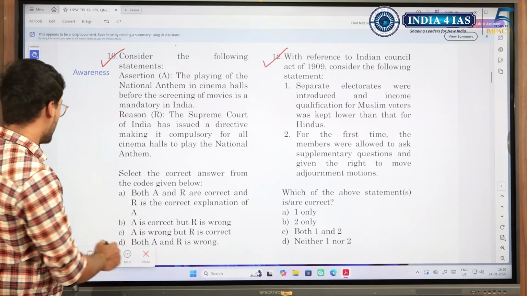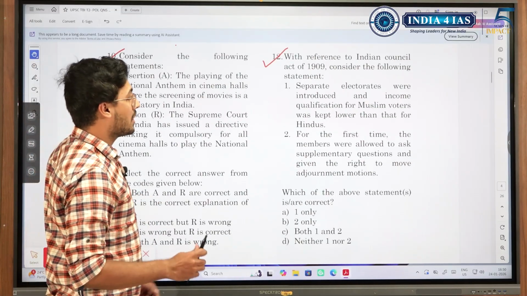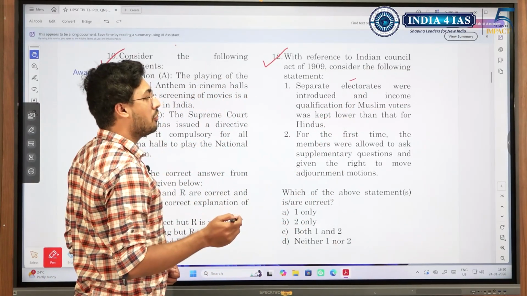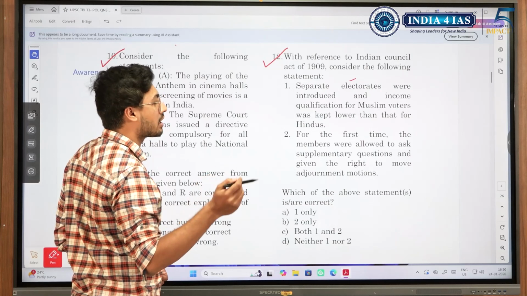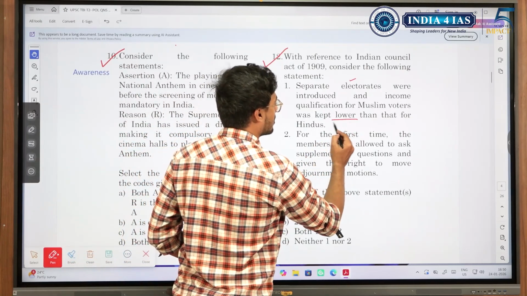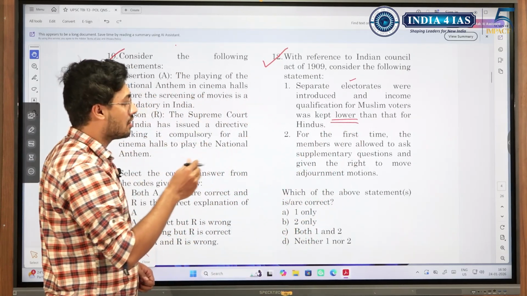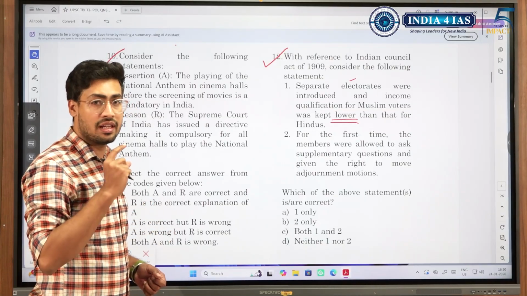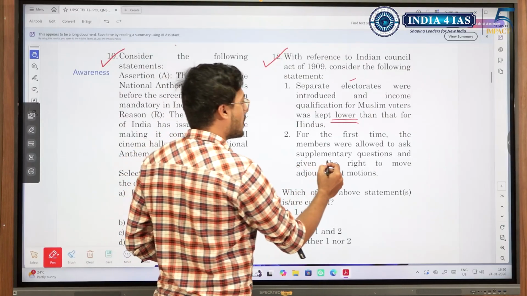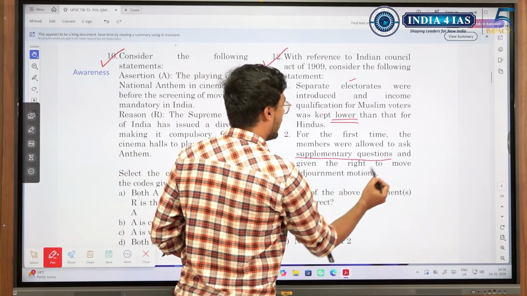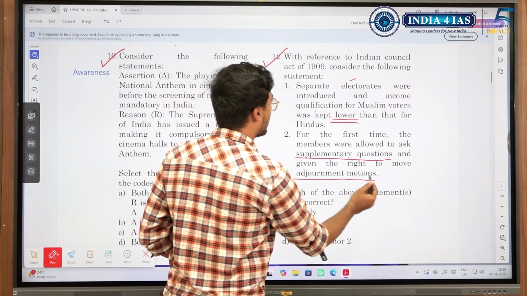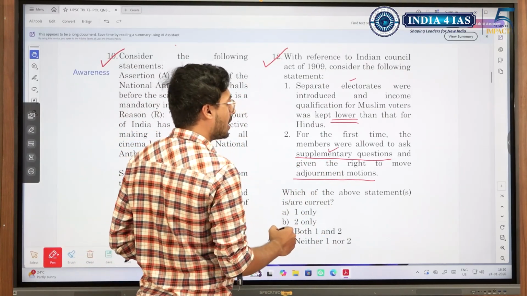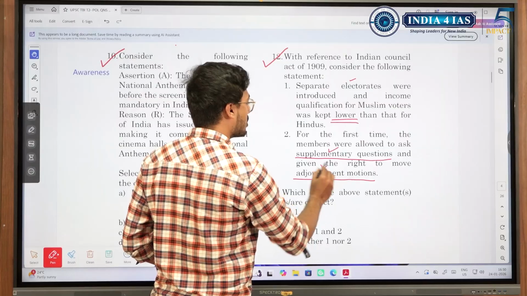Similarly, with reference to the Indian Councils Act of 1909, separate electorates were introduced. We are well aware of this fact. And the income qualification for Muslim voters was kept lower than that for Hindus. See, when extra words or important words like lower, higher, increasing, decreasing or mandatory come, we need to be extra careful. For the first time, members were allowed to ask supplementary questions and given the right to move adjournment motions. See, this is the static part. The 1909 Act allowed them to ask supplementary questions but did not allow them to move adjournment motions. Now, this is the static part.